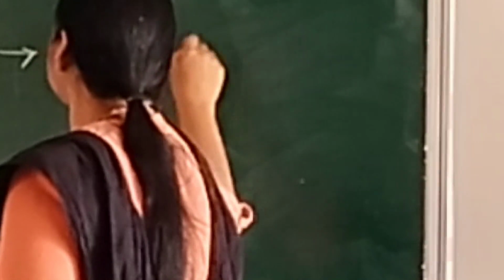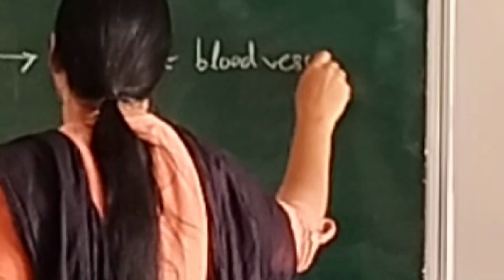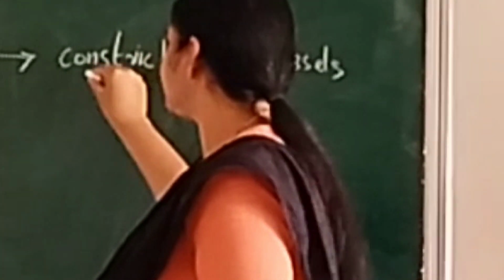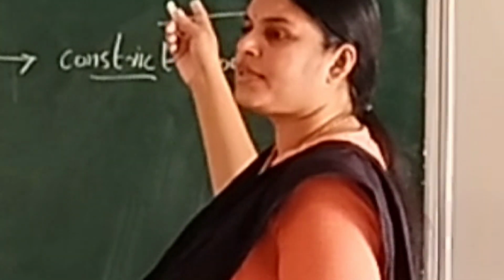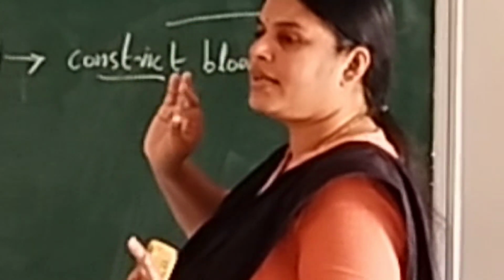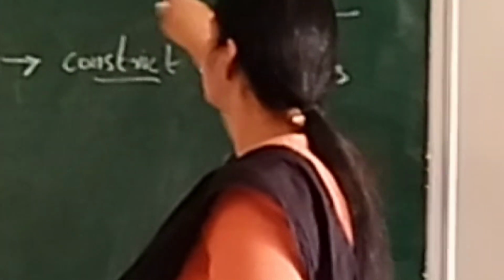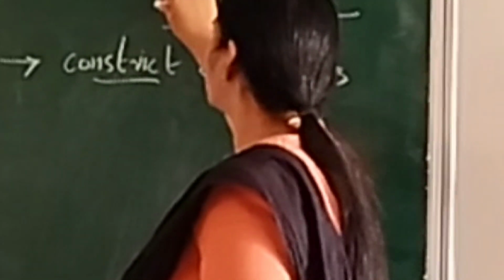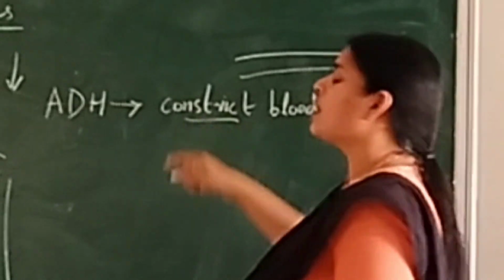They know how to constrict the blood vessels. What is the meaning of constrict? Suppose this is a blood vessel. BP has to increase, that is the aim. Now its diameter is more. If they are constricted, what will happen? This will become narrow. Blood vessels becoming narrow is called constriction.